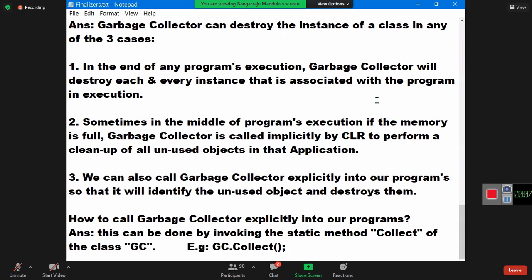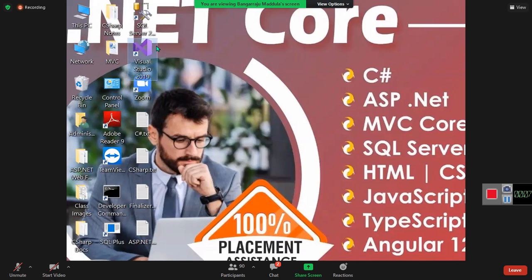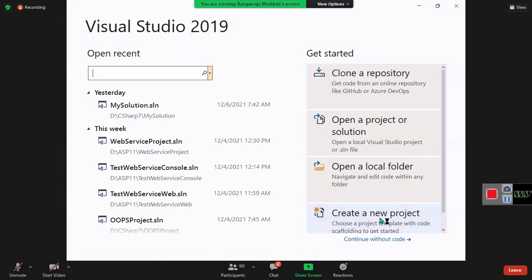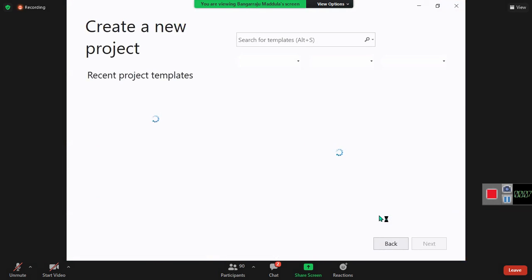So till now we are working on Core and 5 projects only, right? Yes or not? So I showed you all, but let us also have a look at a framework project in our code now. Okay, framework project. So open a new project. Open Visual Studio, create a new project.